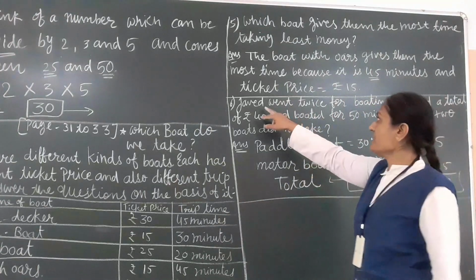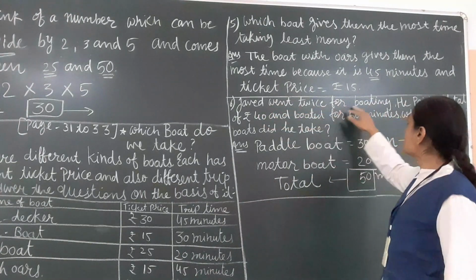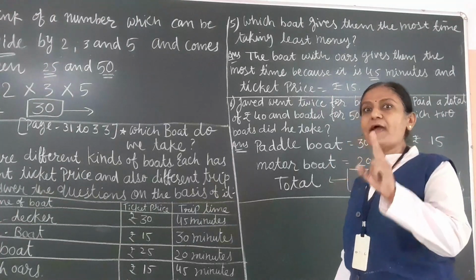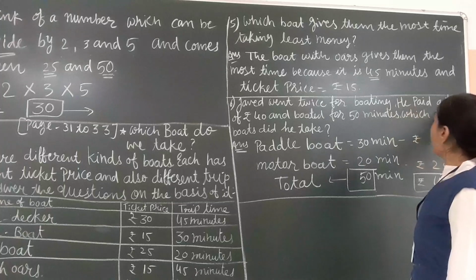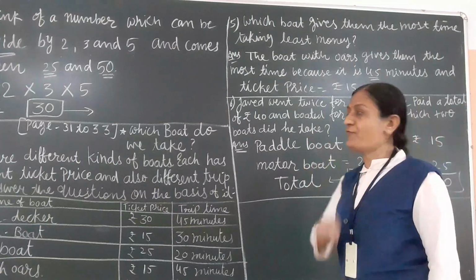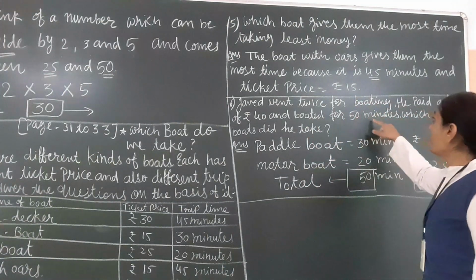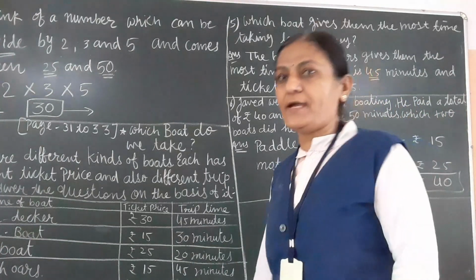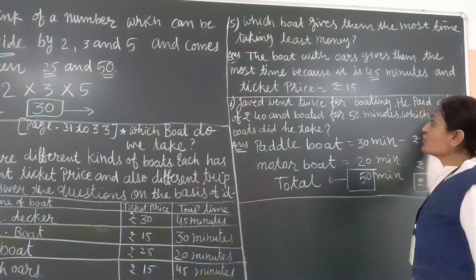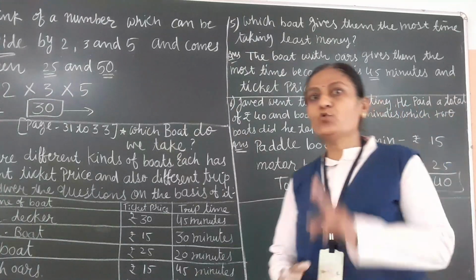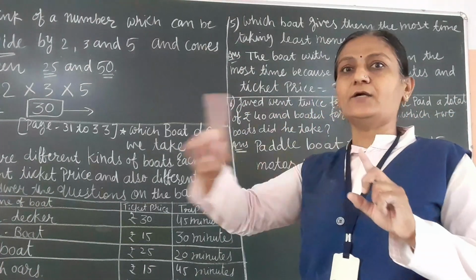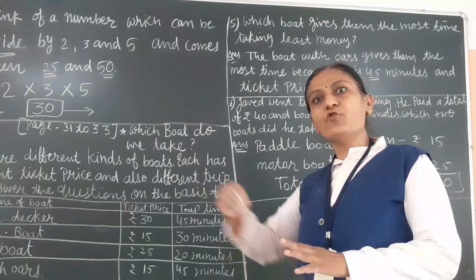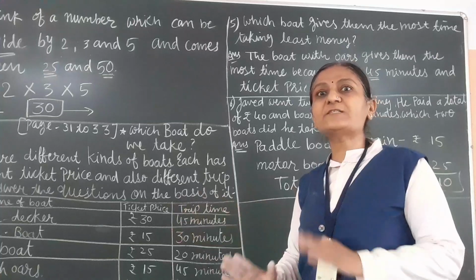Now next question. Javed went twice for boating. 2 times boating. He paid total 40 rupees. He paid only 40 rupees and boated for 50 minutes. So which 2 boats did he take? 2 boats he took because twice, 2 times boating is there. Here it is given 40 rupees paid and 50 minutes spent.